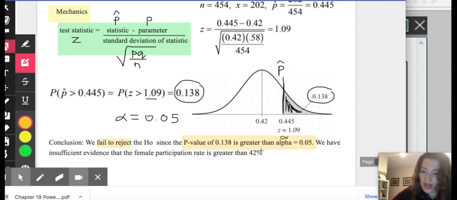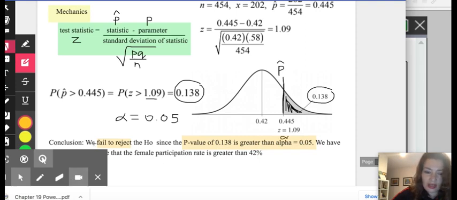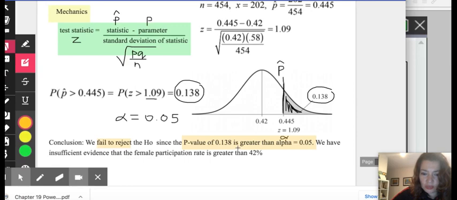Now, if your p-value is greater, then you fail to reject. And then you state we have insufficient evidence that the female participation rate is greater than 42%.